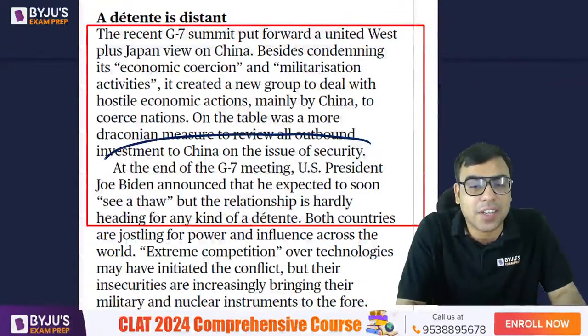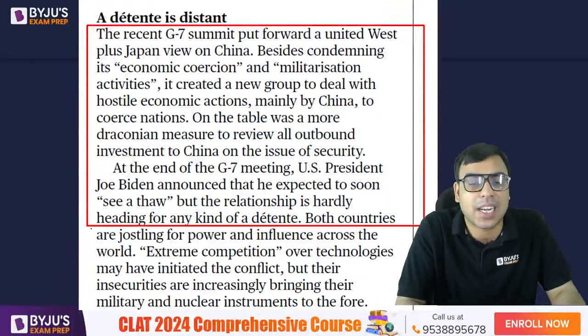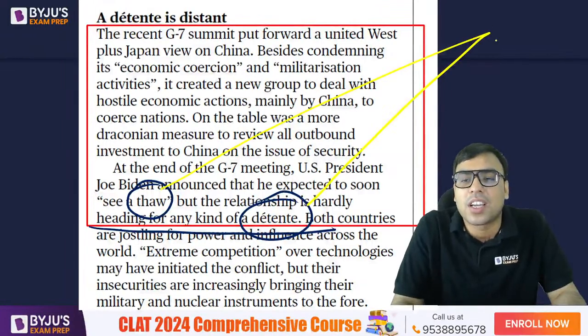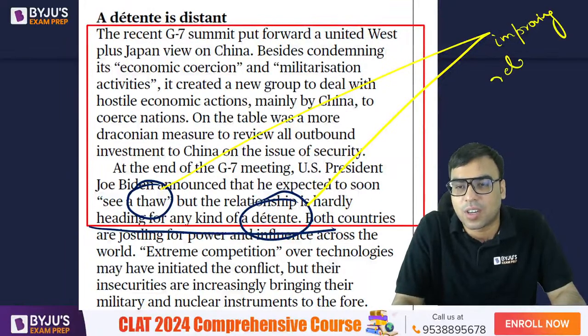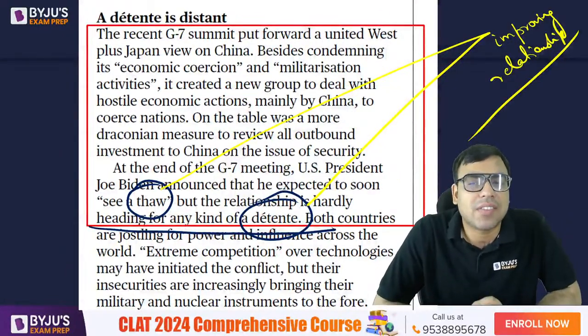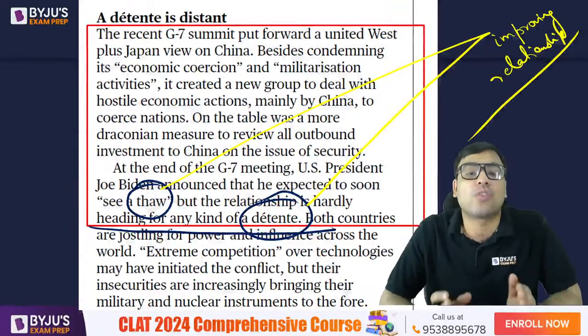At the end, the G7 US President Joe Biden announced that he expected soon to see a thaw, but the relationship is hardly heading for any kind of detente. अब देखो thaw मतलब क्या होता है? Improving. ये दोनों का मतलब more or less same होता है. Improving relationship है ना. Okay. So Joe Biden had said that we expect that the relationship would be improved, but the author is saying we are not seeing any such sort of improvement in relationship.